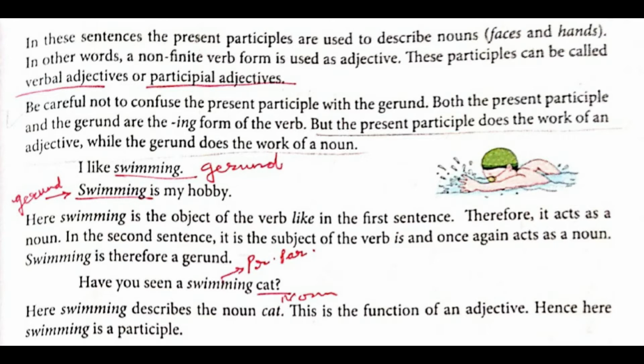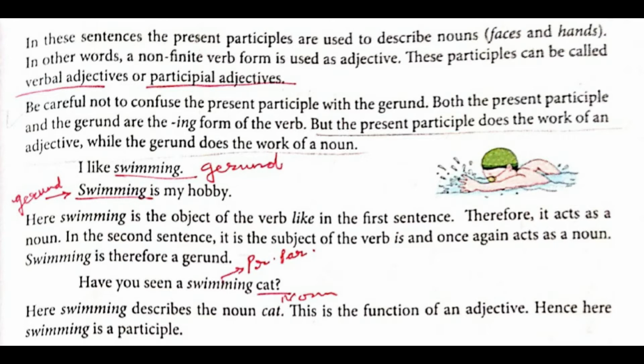My hobby is what? Ask the question. You'll get the answer, swimming. So it is a noun, the name of an activity. Here, swimming is the object of the verb, like in the first sentence. Therefore, it acts as a noun. In the second sentence, swimming is my hobby, it is the subject. So over here, swimming is the subject, and the rest, is my hobby, is the predicate. It is the subject of the verb is and once again acts as a noun. Swimming is therefore a gerund.